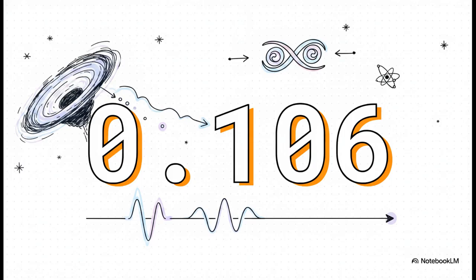And the precision of those detectors gave us this mind-blowing number, 0.106. This is the heralded second-order correlation of the emitted analog Hawking radiation. Now, if you're into quantum optics, you know that a number significantly less than 1 proves you are looking at a single, indivisible quantum particle. This measurement is an absolute mic drop. It proves that passing through the analog horizon did not destroy the quantum nature of the particle. The statistical leakage was literally less than 0.04. The horizon acted exactly as CMQEI predicted, as a clean, self-consistent boundary governed by the speed of light.